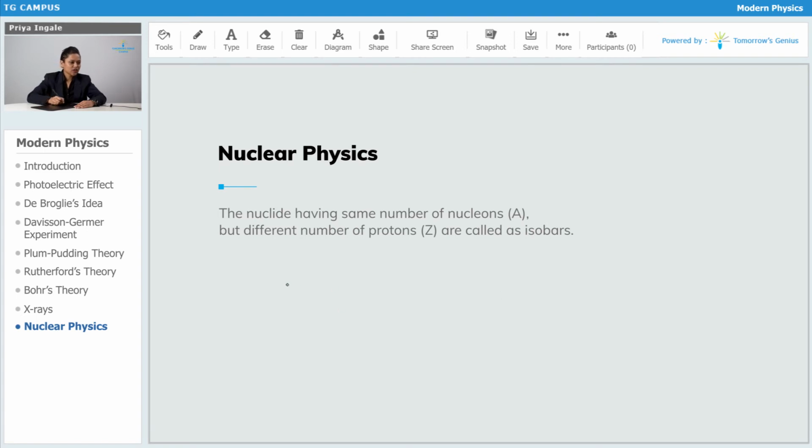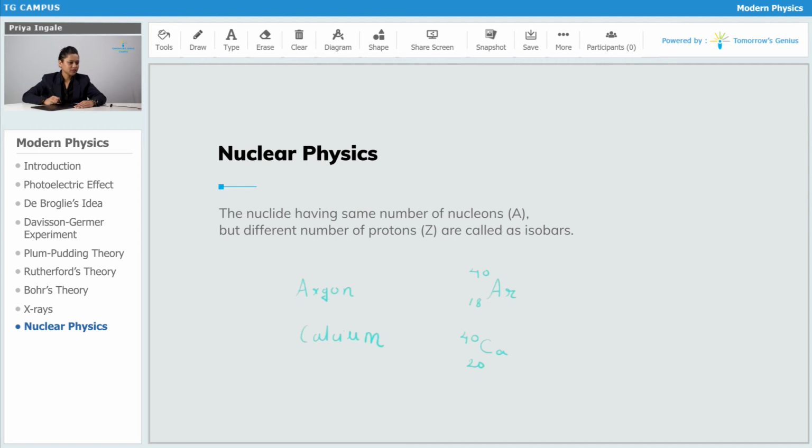And the examples of isobars: argon and calcium. Okay, so Ar and Ca have the same atomic mass number, 40 and 40, but different atomic numbers, 18 and 20, right?